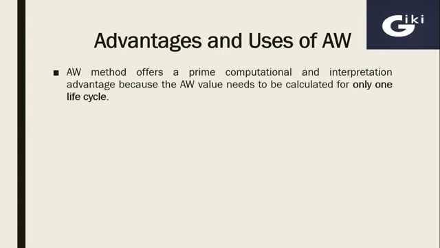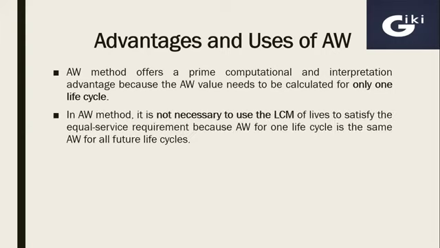And now the next thing is, what are the advantages and uses of the annual worth method. The annual worth method offers a prime computational and interpretation advantage because the annual worth value needs to be calculated for only one cycle. In the annual worth method, it is not necessary to use the LCM of lives to satisfy the equal service requirement because annual worth for one life cycle is the same as annual worth for all future life cycles.